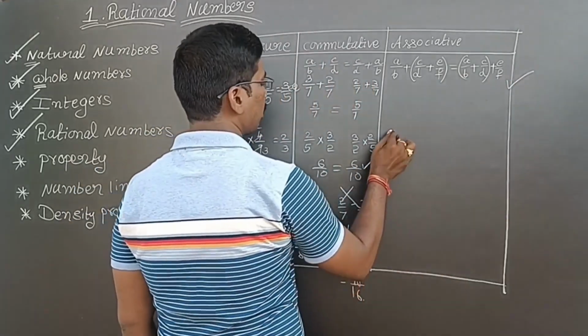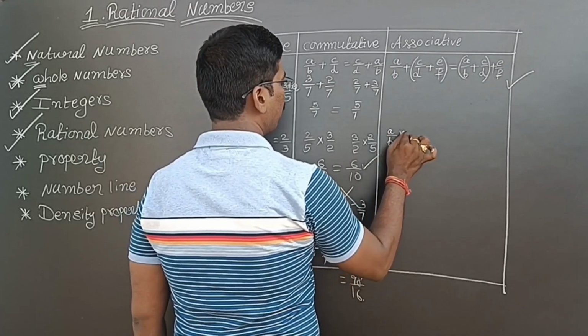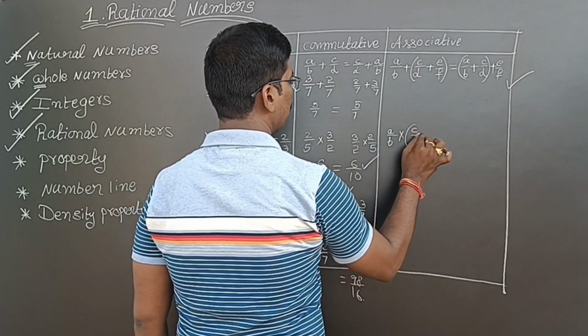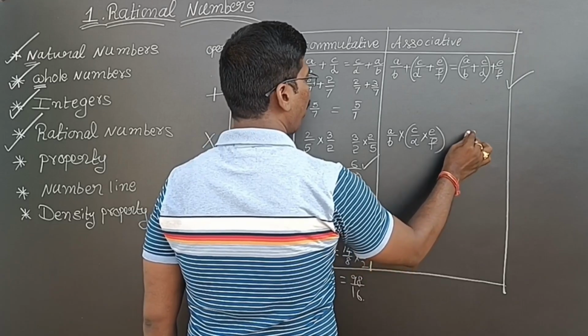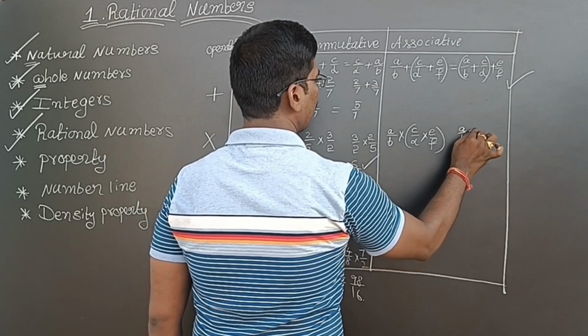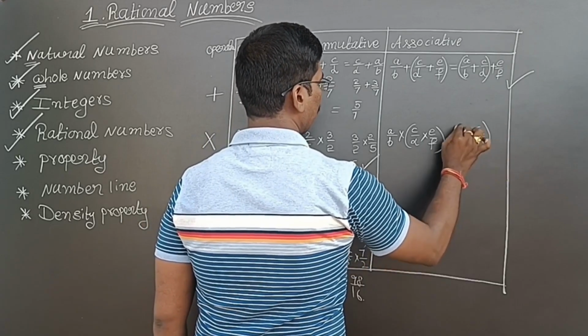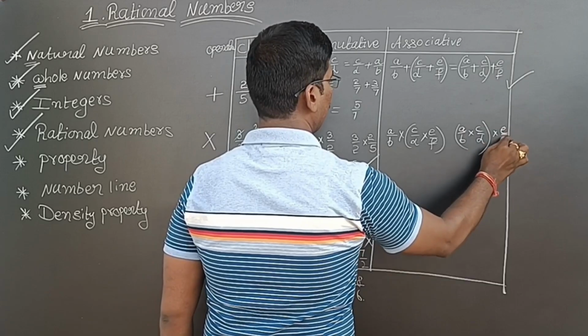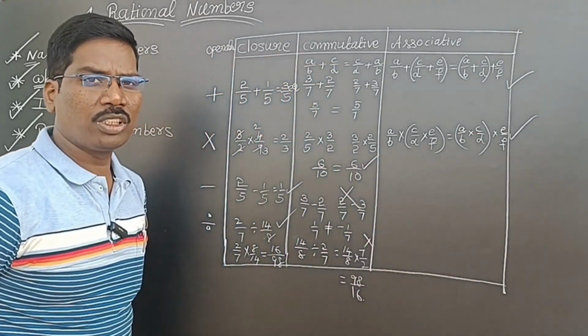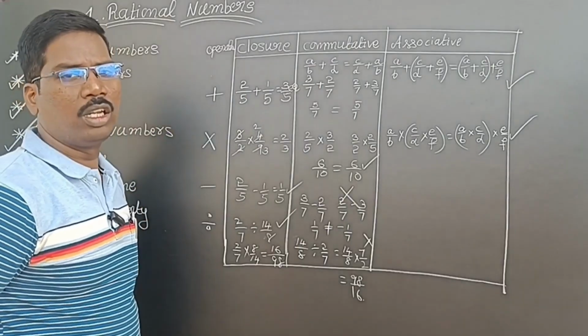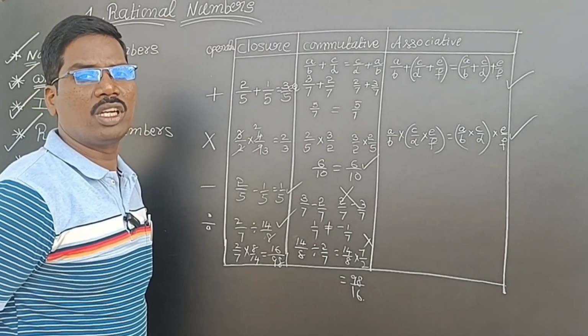Here, in multiplication also, I am multiplying two numbers with the first number, and I am multiplying the first two numbers with the third number. Then these results will be equal. Means associative property is satisfied in rational numbers under multiplication.